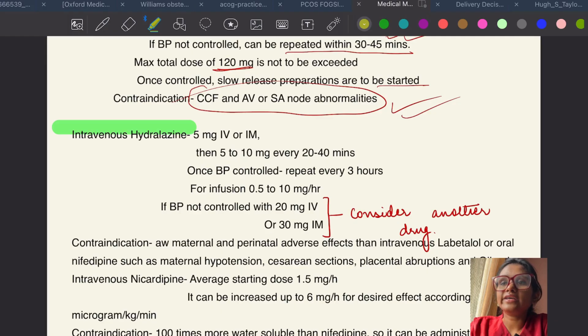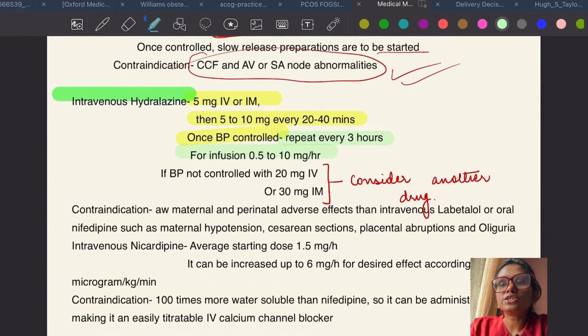Third drug is IV hydralazine. Here you have to give 5 mg IV or IM, then 5 to 10 mg every 20 to 30 minutes. Once BP is controlled, you have to repeat every 3 hourly. For infusion, the dose is 0.5 to 10 mg per hour.